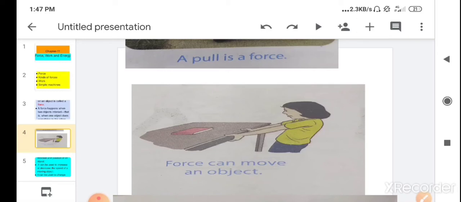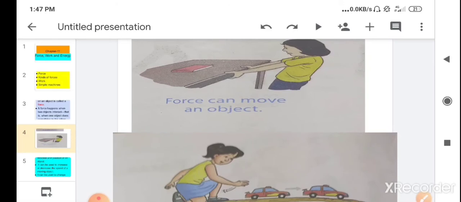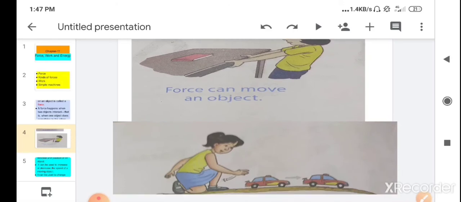When the hand pulls the table, then only the table is able to move. So the force is created and the table moves. Again in the third picture, here again there are two objects by which a force happens, and by applying a force the toy car moves.